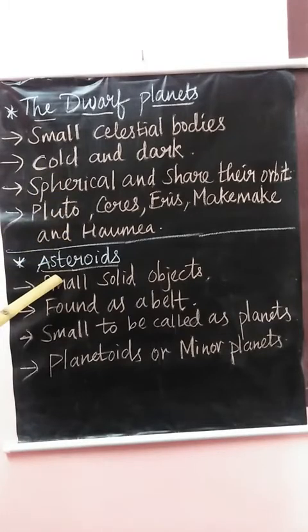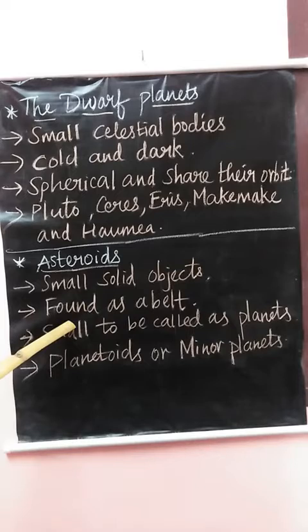The next one we are going to see is the asteroids. What are asteroids? Asteroids are small solid objects that move around the sun. Children, always keep it in mind, the sun is at the center and all the planets revolve around the sun. So like the other planets, these asteroids also move around the sun.